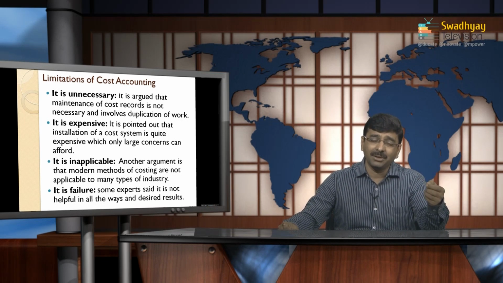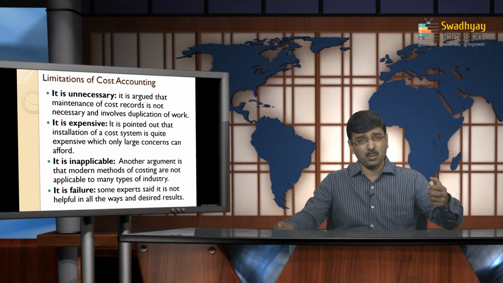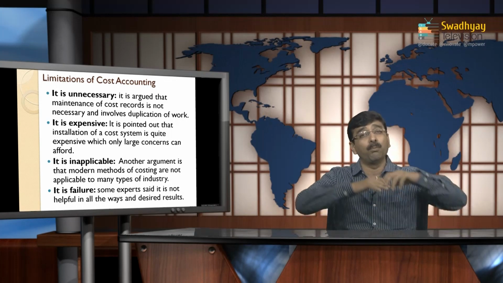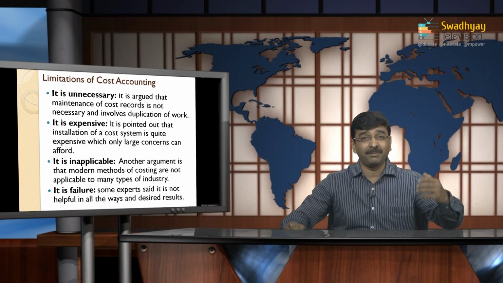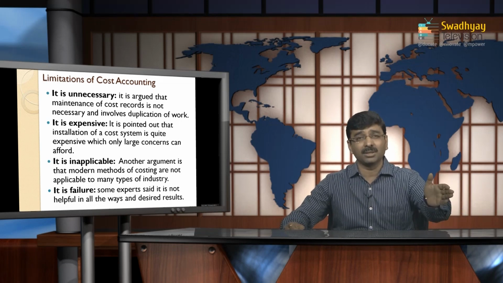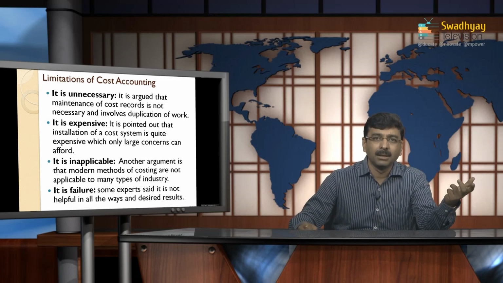As I just want to mention here, it is unnecessary. The first argument is that it is unnecessary. Why is it unnecessary? Because the company has to prepare cost records, create a separate department, and manage this department in a systematic way, and decide how it would be involved with the financial accounts. They may identify that expenditures incurred on the system over a certain period may be a duplication of work. So it creates a certain discrepancy for the system. In this way, it creates an amount of unnecessary requirement.